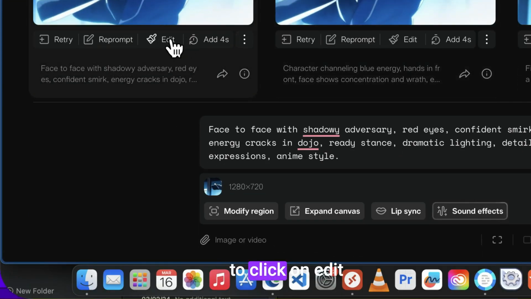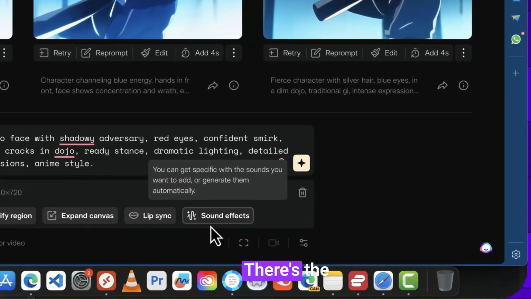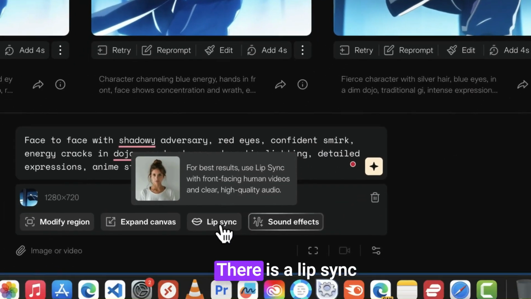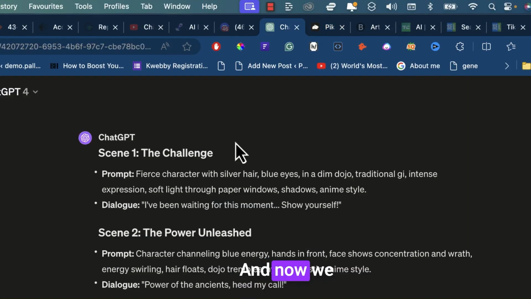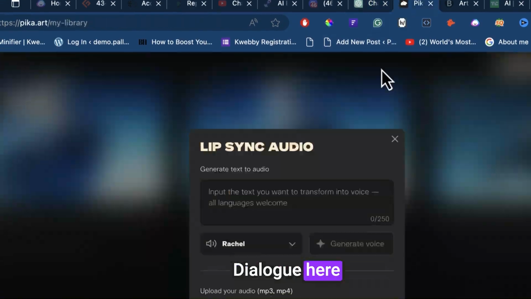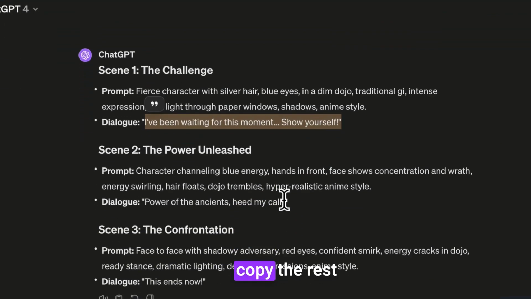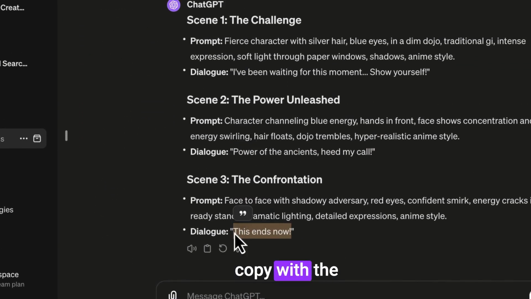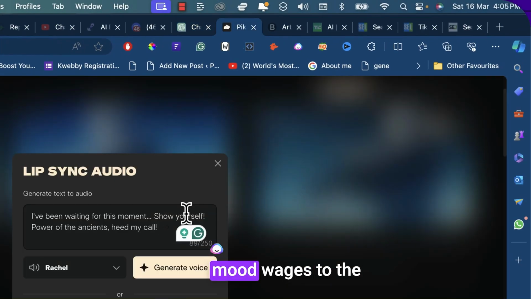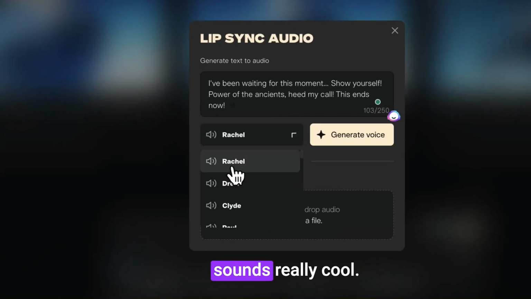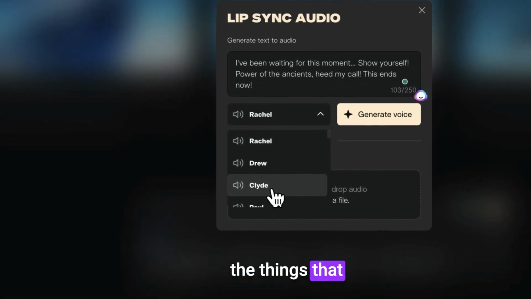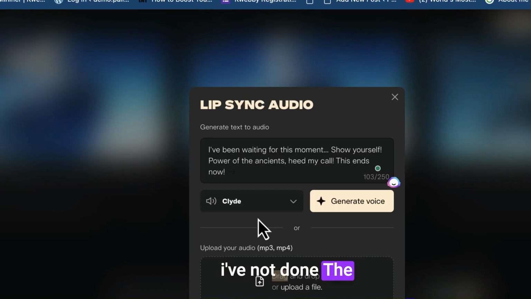So now it's time to add a lip sync. For the lip sync, you need to click on edit here, and there is the sound effects. Oh, sorry, on edit there is a lip sync. Just click on it, and now we will copy our dialogue here, just like this. And let's copy the rest. You need to copy with the exclamation mark because it adds the mood changes to the voiceovers and it sounds really cool. The Clyde one is good. It has more weightage on his voice.